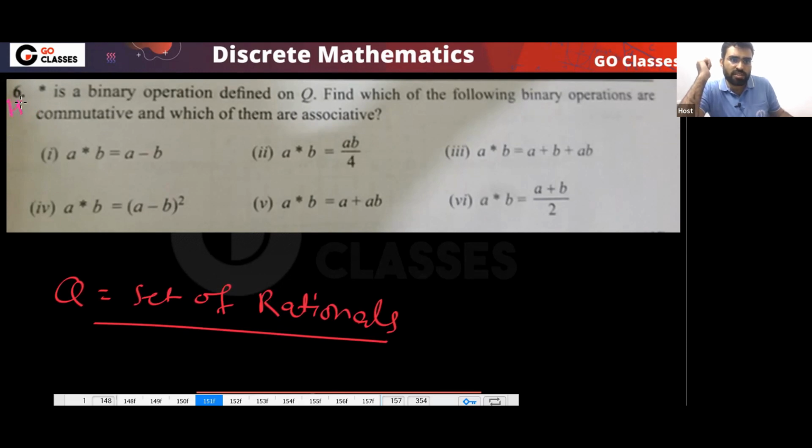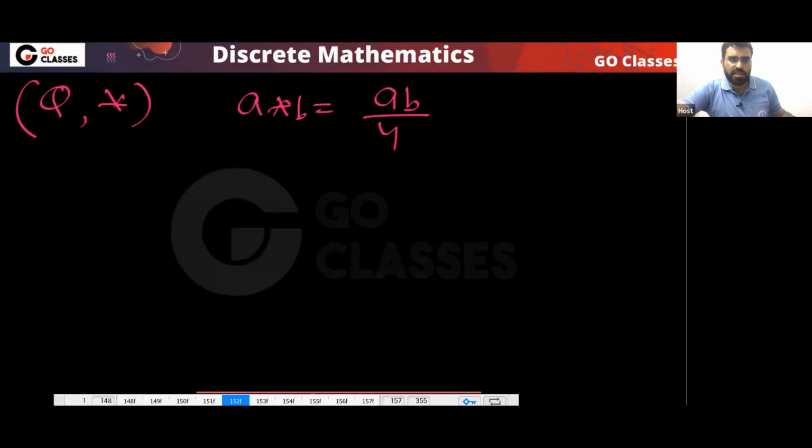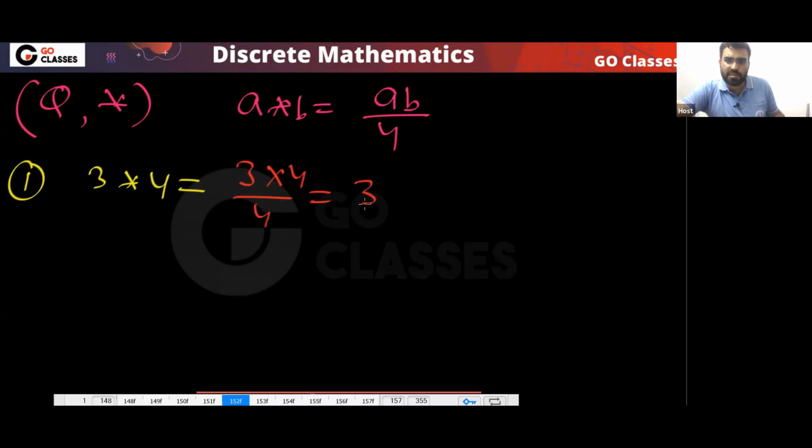But one question I want to discuss. For example, let me discuss this ab by 4. On the set of rational numbers, you are defining this new operation, and you are saying that a star b is equal to ab by 4. First, closure property. First you understand this operation. What is 3 star 4? That is 3 into 4 divided by 4, and that will be 3. So 3 star 4 is actually 3, right? This is the understanding of the operation.